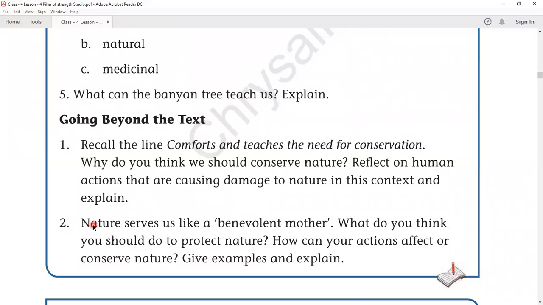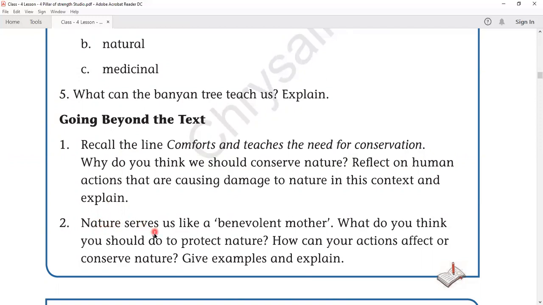Okay, this one you have to write on your own, my dear children. Going beyond text, we will not have any possible responses. It is your own thing and own what to say, own reflection, and you want to write it on your own in your own words.